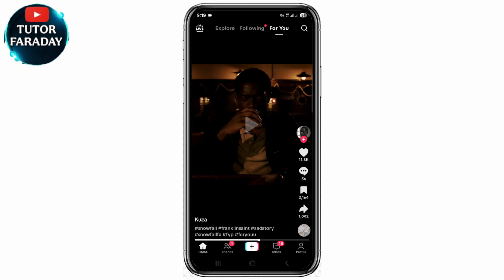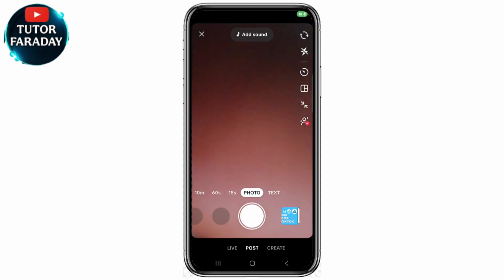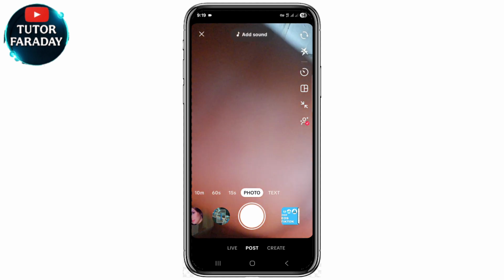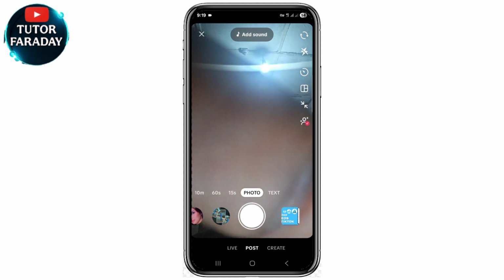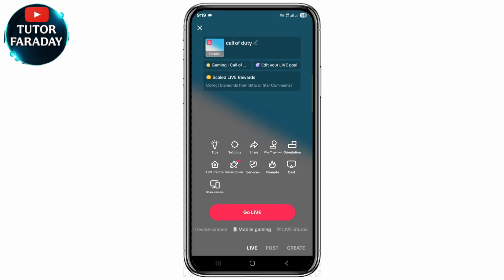So as you can see here on the screen, this is the home page on my TikTok app. At the bottom of the screen you can see the plus icon right there. You actually need to click on the plus button just like this, so you'll be able to go live on TikTok. Right here at the bottom you can see the live option. Once you click on that, this is what you're going to see. Below where you can see go live, you can see where it says mobile gaming. Scroll and click on mobile gaming just like this.